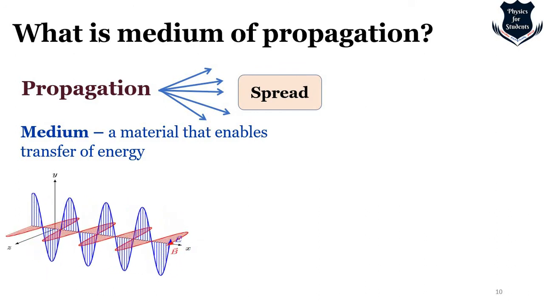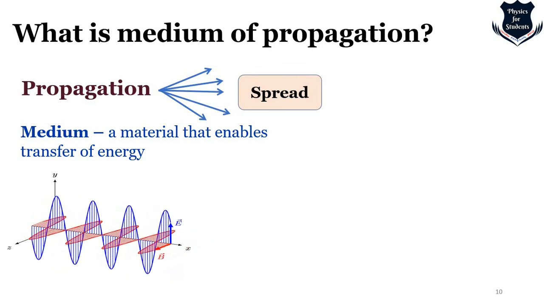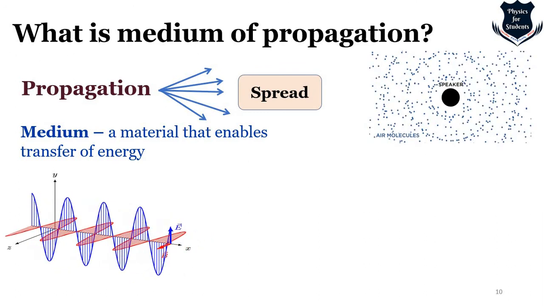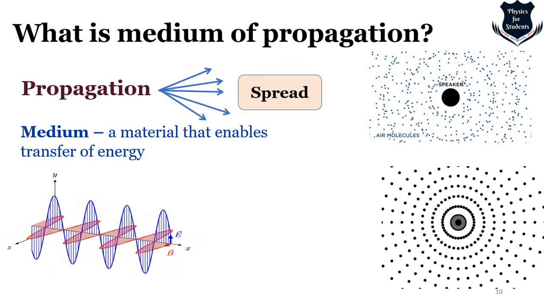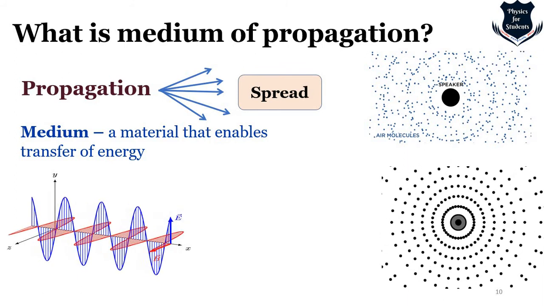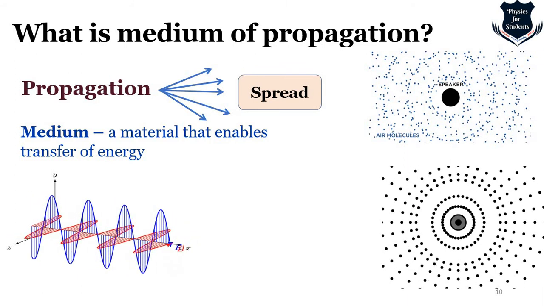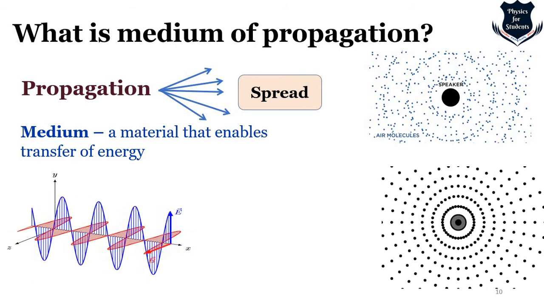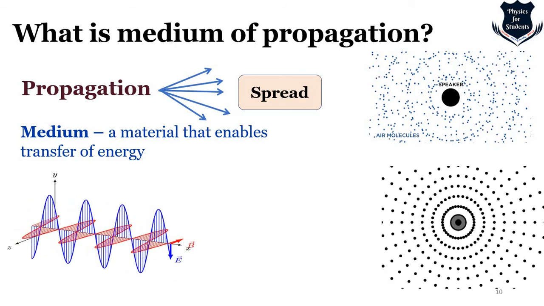It can be sound energy, light energy, electromagnetic energy, anything. As you see, this is a speaker which will emit the sound, and this is also another thing which emits. So you see this animation on the right hand side, that it is emitting sound. So the molecules are spreading. So this is the medium air, and the propagation is spreading it out.